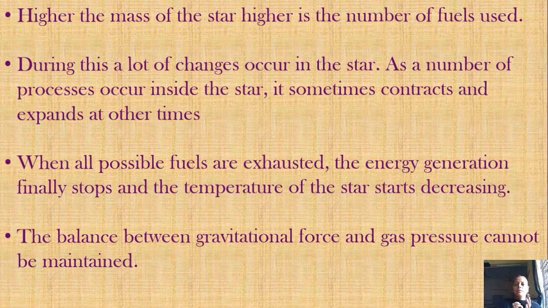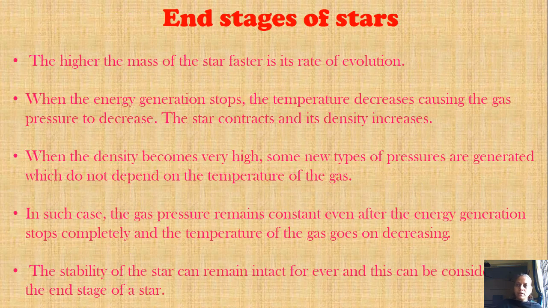Now the star has stopped producing energy, so there is no pressure of the gas, so the gravitational force will increase and the star will finally start contracting, and there are no other fuels remaining now to expand it again. So it will go on contracting and contracting.